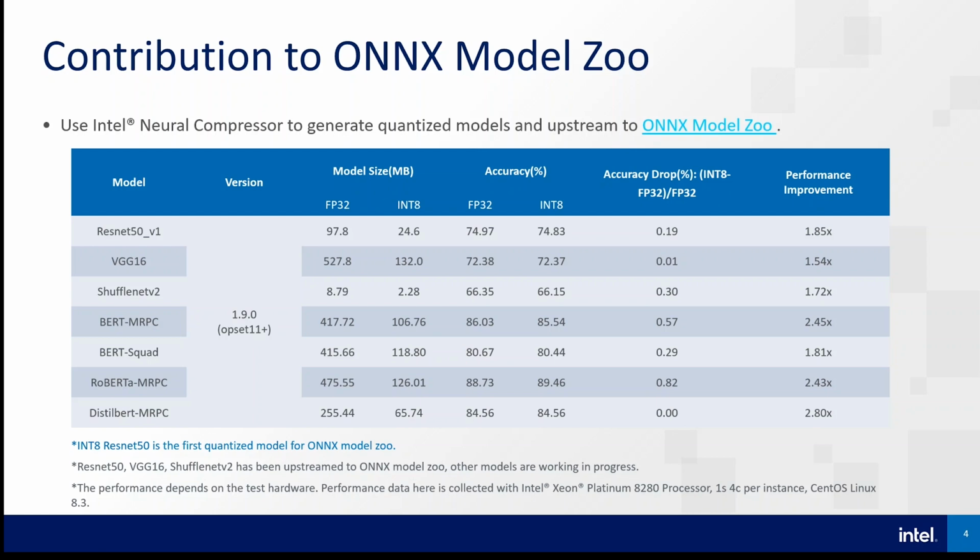Until now, ResNet50, VGG16, and ShuffleNet V2 have been upstreamed to ONNX Model Zoo, and we got positive feedback from the Model Zoo owner. He said Int8 ResNet50 is the first quantized model for ONNX Model Zoo, and it shows great performance improvement. Other models are work in progress, and we will submit them soon.